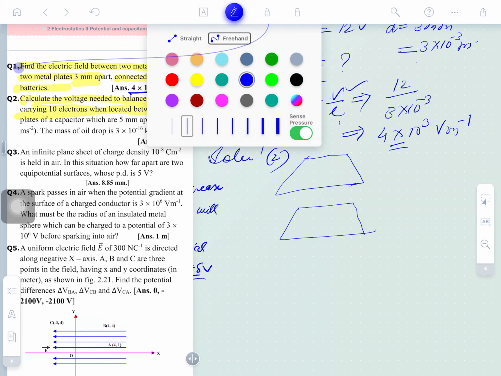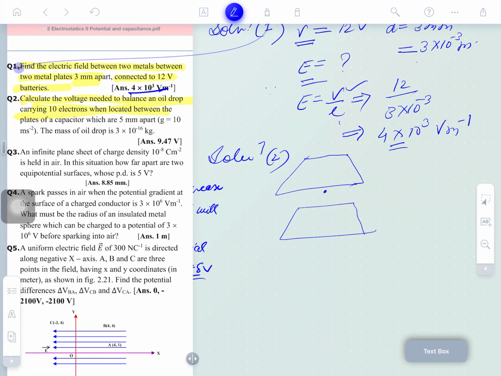Obviously, if you allow anything to fall, what will happen to it? It will move downward under gravity. So the question is asking for the voltage needed to balance an oil drop. So we need to balance it. This is an electron, negative in charge.